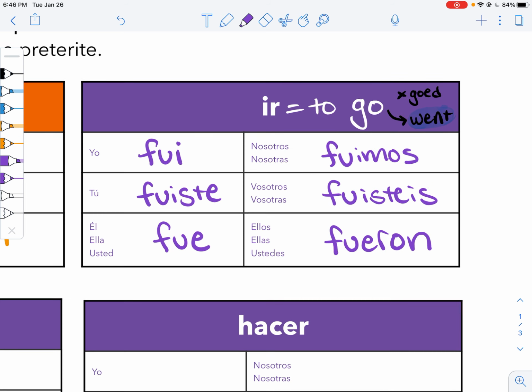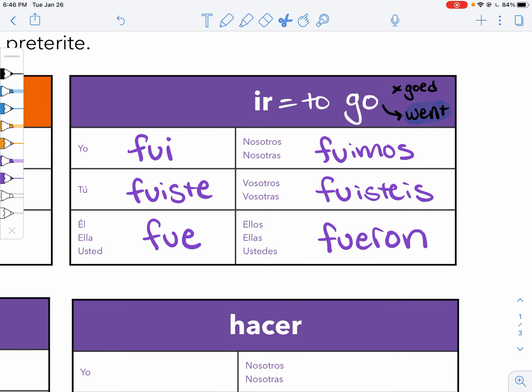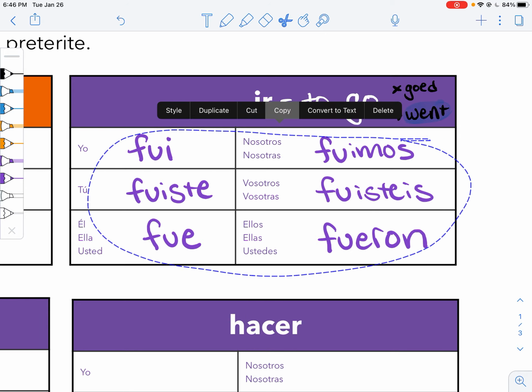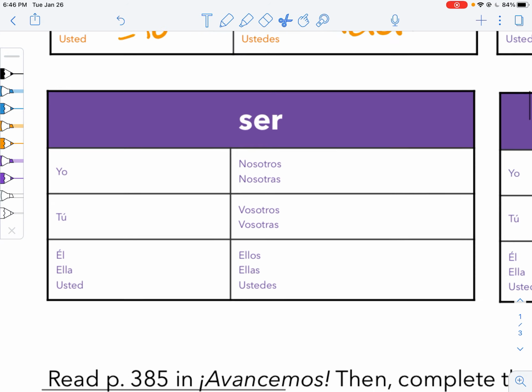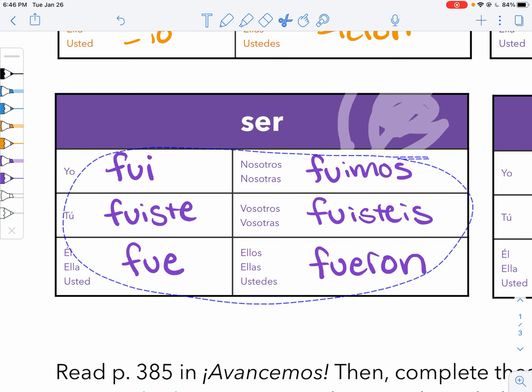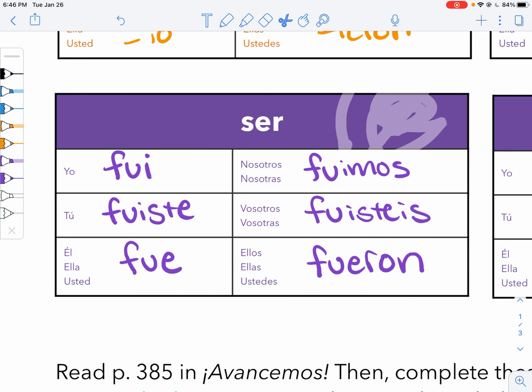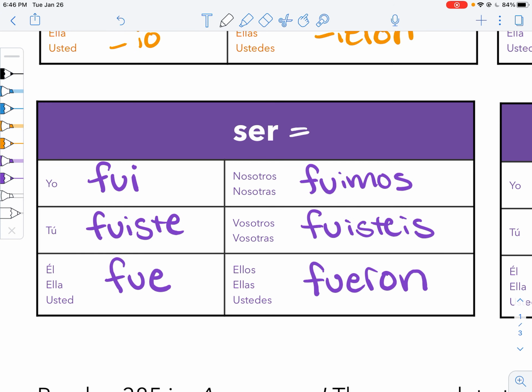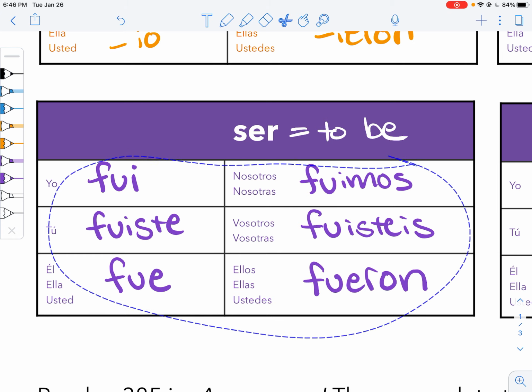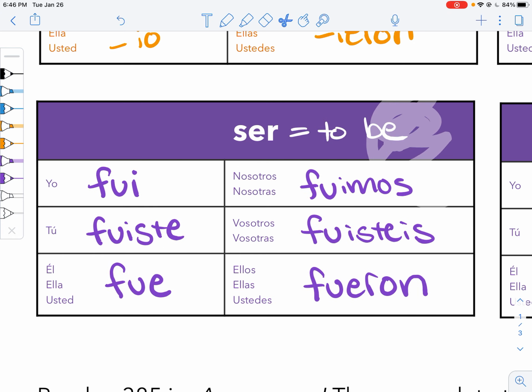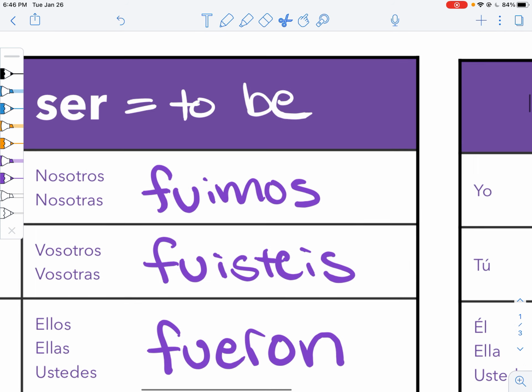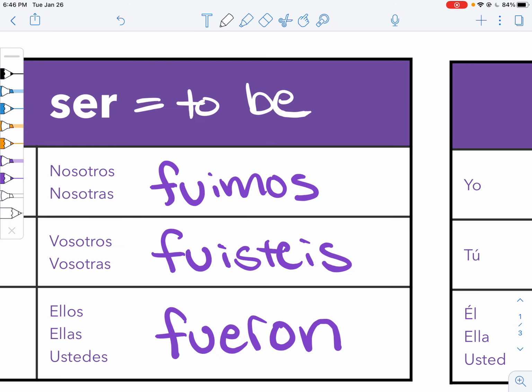Okay, so that's a bit tricky, but there is good news. If we take these exact conjugations, we go over to ser and we put them there. Anyway, remember that ser means to be, and ser is all about permanent things. In the past tense, to be is also irregular. In English, to be is also irregular.